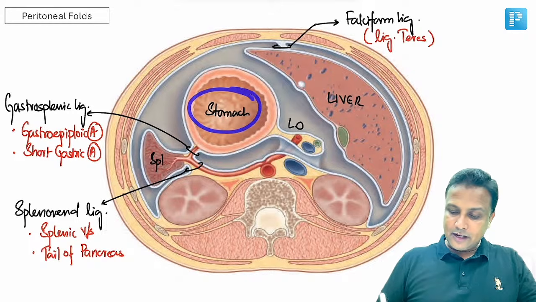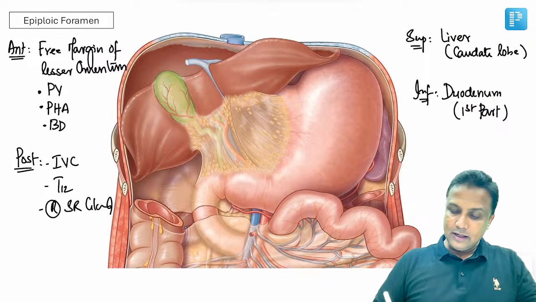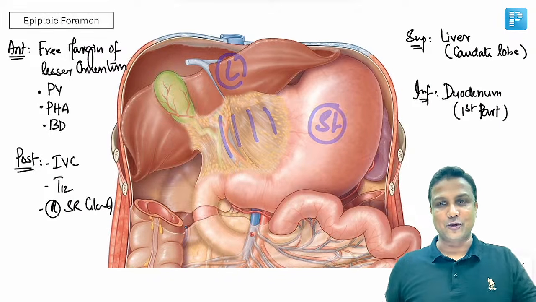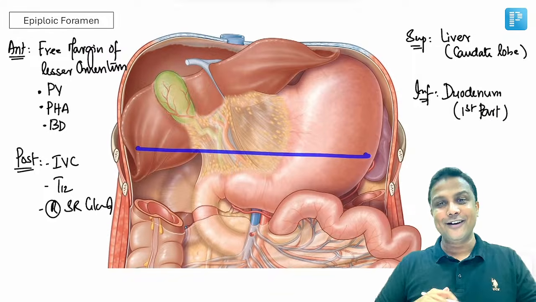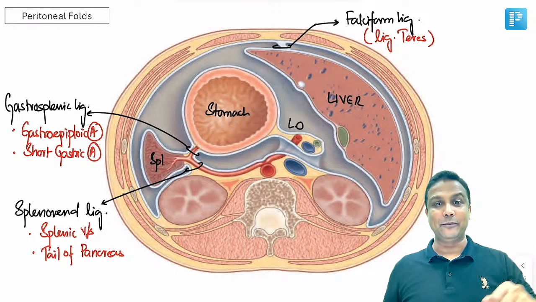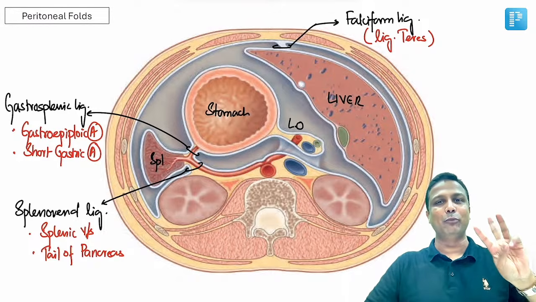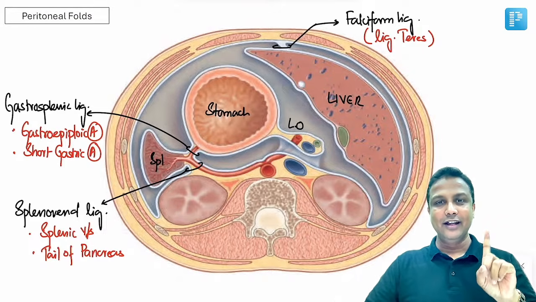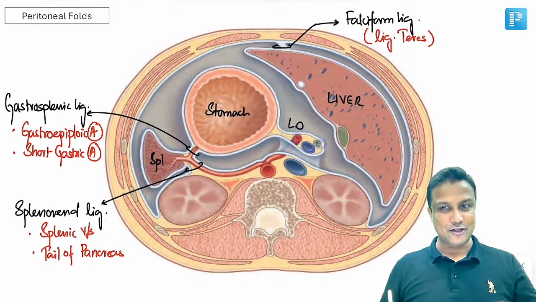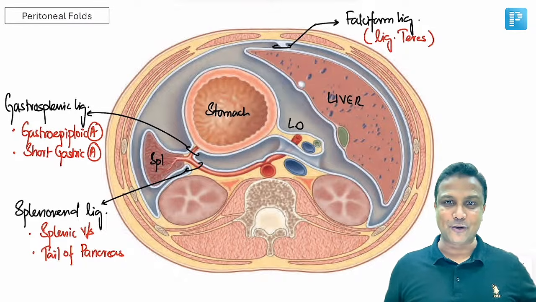Now, between the stomach and the liver, there will be omentum, and that omentum is lesser omentum. I can show you in this diagram here. Between the liver on one side and the stomach on the other side, there is an omentum. Which omentum? Lesser omentum. But right now we are taking which section here? Transverse section. So when you take a transverse section, stomach, liver, and this is the lesser omentum. Now in that lesser omentum, you have a free margin here. In that free margin, you have got the portal triad. And what is the portal triad? There will be a portal vein, and then the proper hepatic artery, and then you'll be having the bile duct. Portal vein, proper hepatic artery, and the bile ducts in the free margin of lesser omentum.